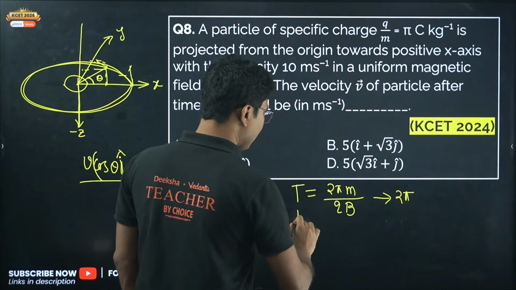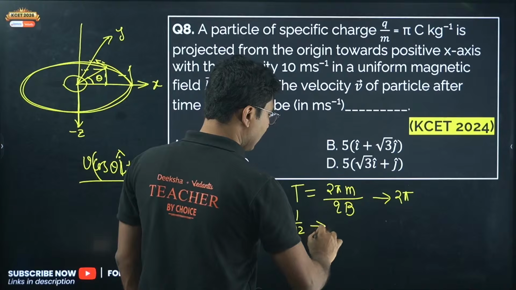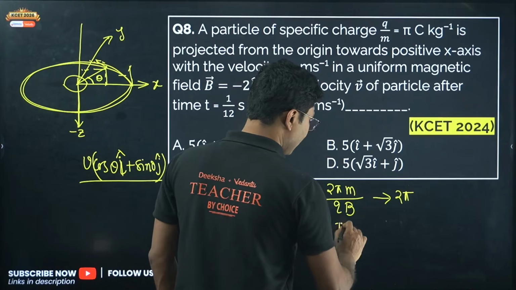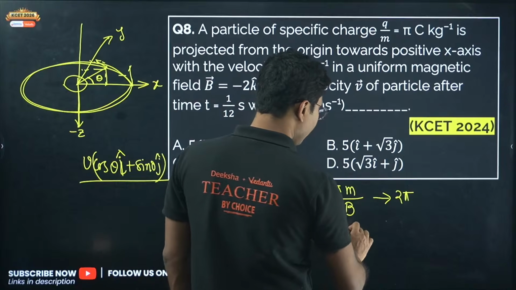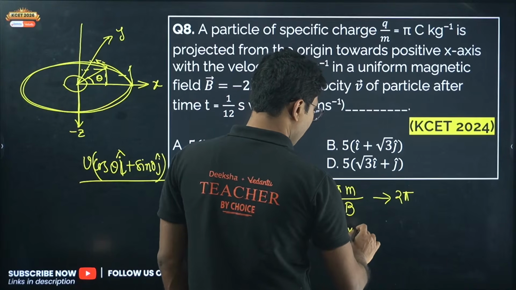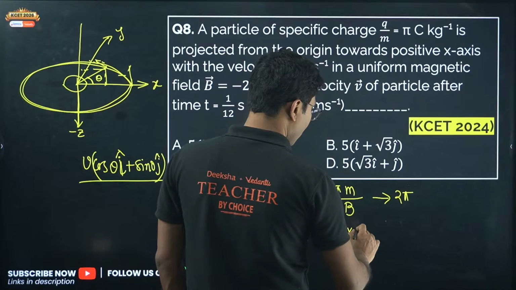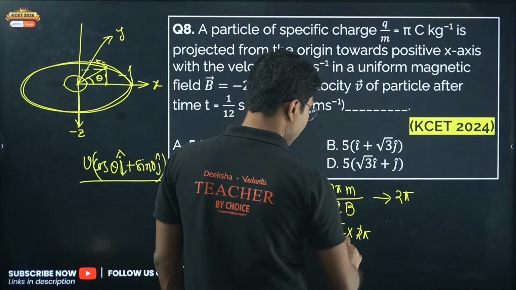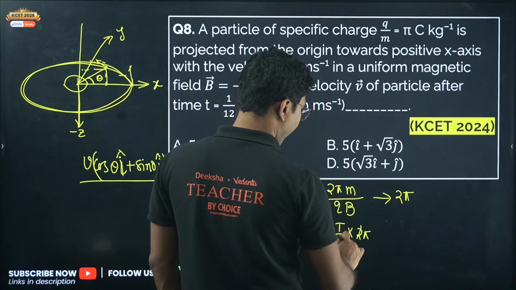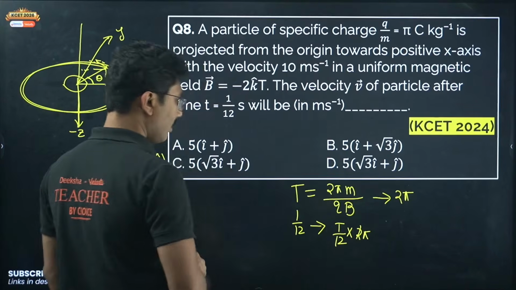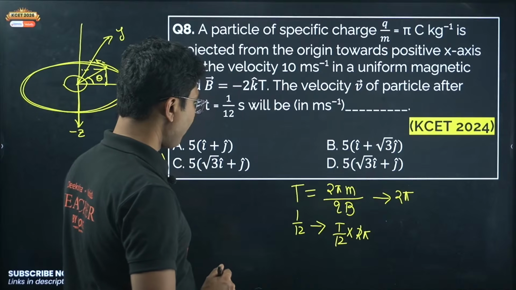So in 1 by 12 second, how much angle is traveled? That must be t by T, so the angle traveled will be t by T into 2 pi. Okay, so it will be... what mistake am I making?